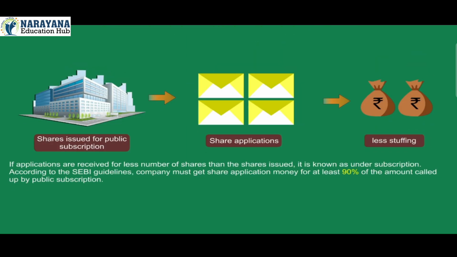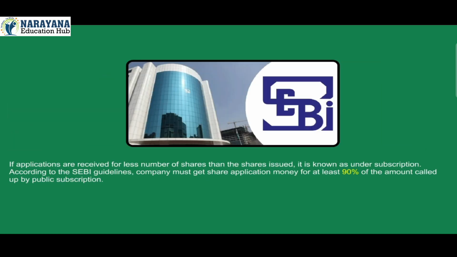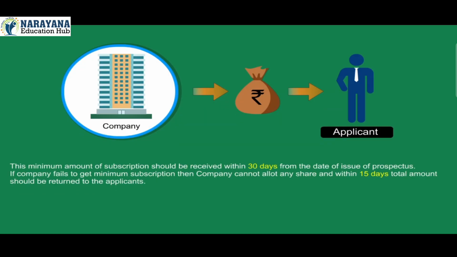If applications are received for fewer shares than the shares issued, it is known as undersubscription. According to the SEBI guidelines, the company must get share application money for at least 90% of the amount called up by public subscription. This minimum subscription should be received within 30 days from the date of issue of prospectus.